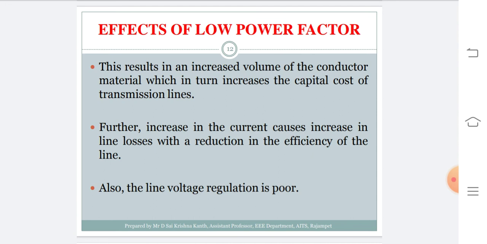If the current transmitted by the transmission line is high, then it requires a conductor with a larger cross-sectional area. If it requires a larger cross-sectional area, then automatically we can say that the volume of the conductor increases, which in turn increases the capital cost. This also results in high losses, so there will be a reduction in efficiency, and hence the voltage regulation of the system is very poor.